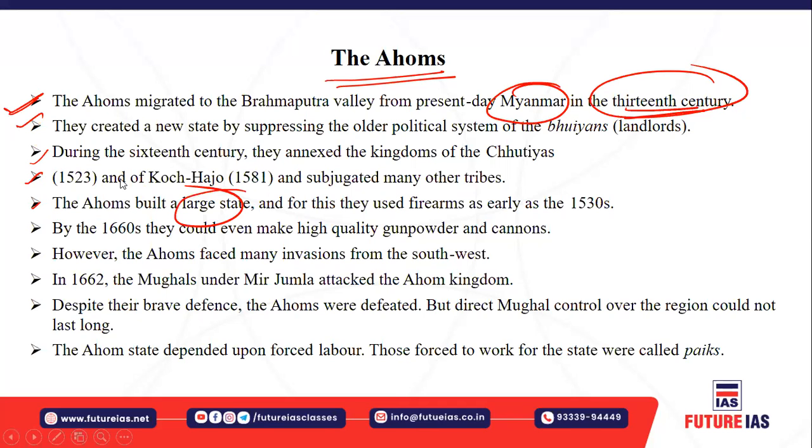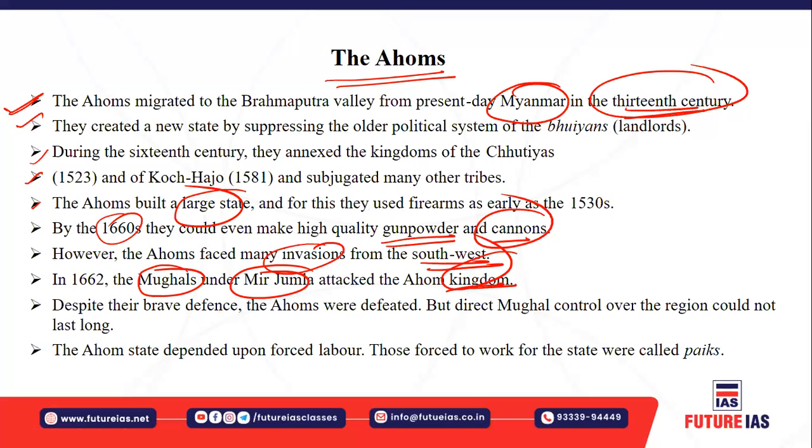Okay, and they used firearms as early as 1530. And you must also understand, by 1660 they could make quality gunpowder and cannons, isn't it? The Ahoms faced many invasions from the southwest, right? For example, in 1662 Mir Jumla, who was a Mughal, attacked the Ahom kingdom. But despite their brave defense, the Ahoms were defeated, right? Yet direct Mughal control over this region could not last long.